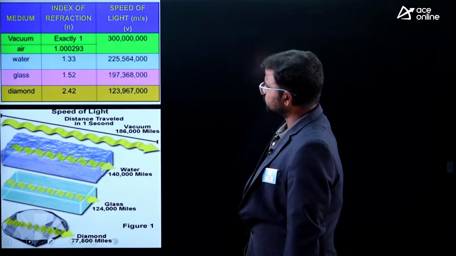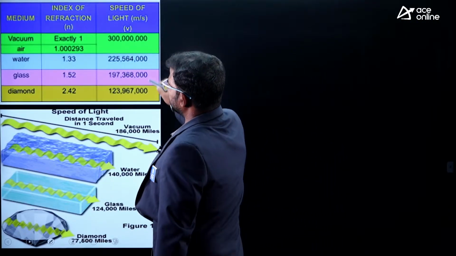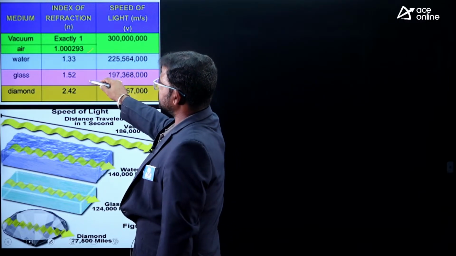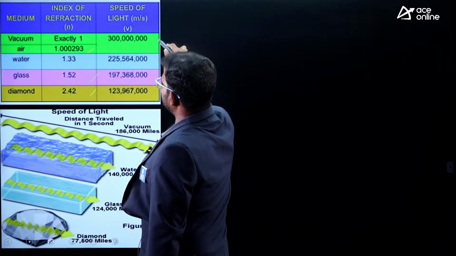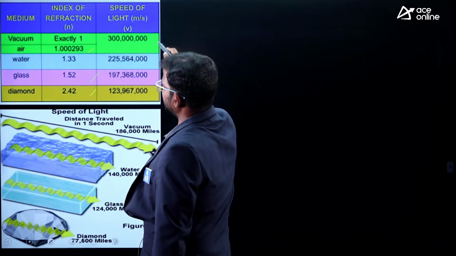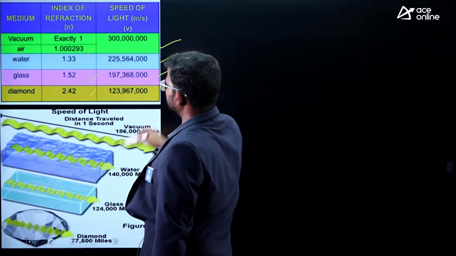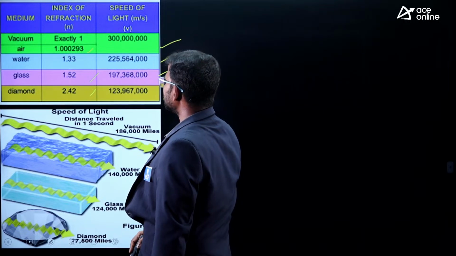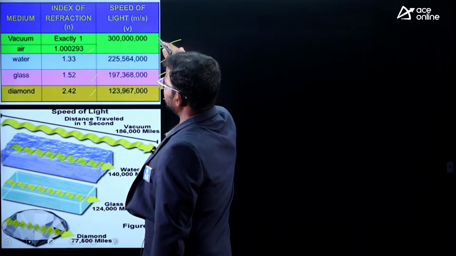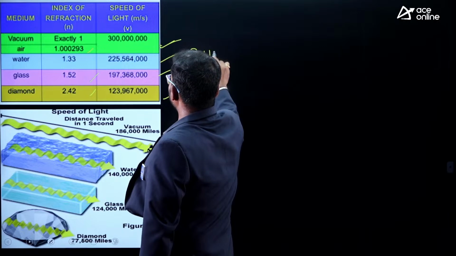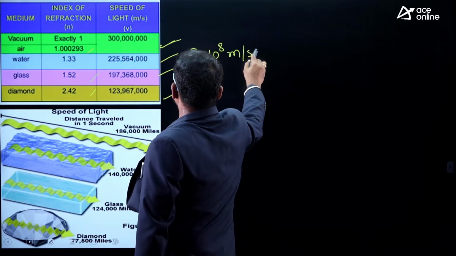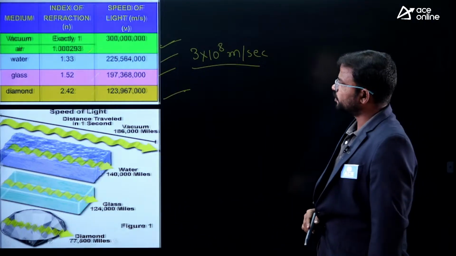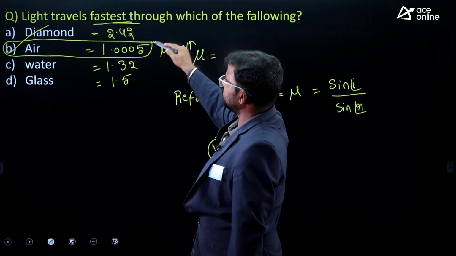Here you can also observe the concept. Air has its refractive index around this value, then water, then glass, then diamond. Here is the velocity of light in those materials. Glass is around 1,97,000 kilometers per second approximately, and likewise diamond. But in air and vacuum it is 3 into 10 power 8 meters per second. In air, and in vacuum, the velocity is very high. That's why the correct answer is option B.